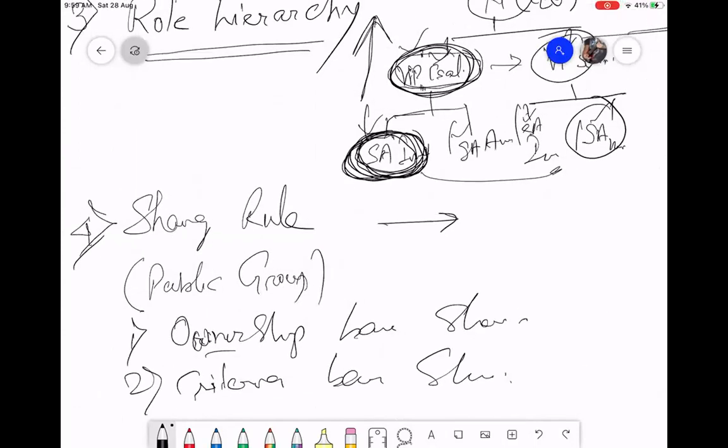I am choosing the records to share, automatically sharing using a sharing rule by selecting who is the owner. How can I select who is the owner? I can select the owner as a public group. All records owned by the people in this public group, I select that. Or I can say all the records belonging to this role, I select that. That is ownership based sharing. I can share that record to any role or public group.